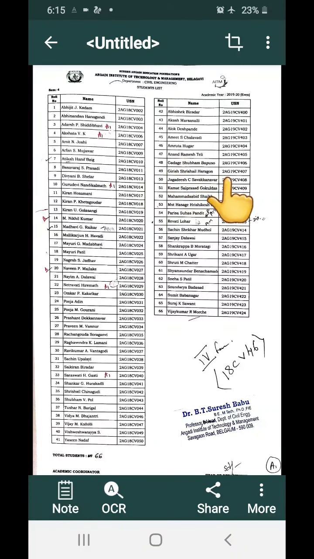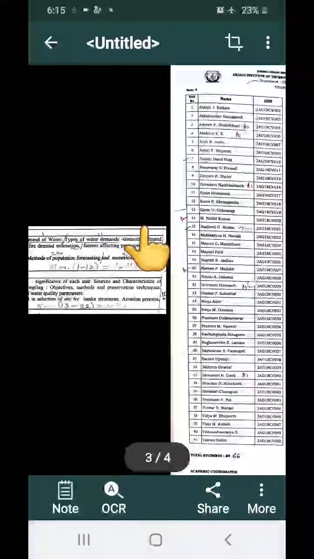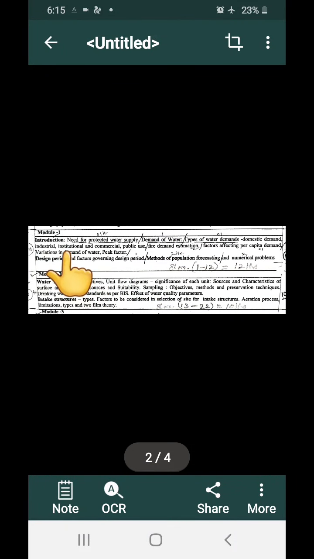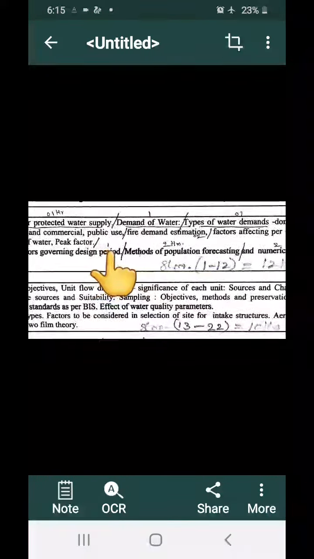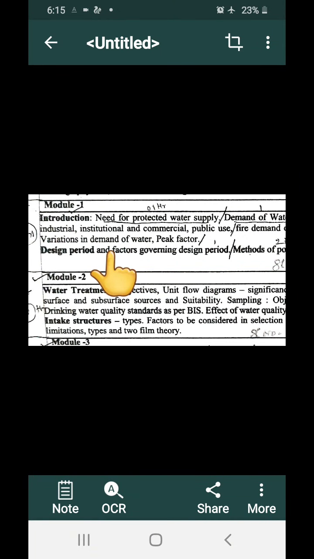Go through this list and enter your number. This is very, very important for my subject. I am going to consider only these roll numbers. This is fixed for you the whole semester. Now this is your syllabus. The syllabus is in the first chapter, which is introduction and the design period.